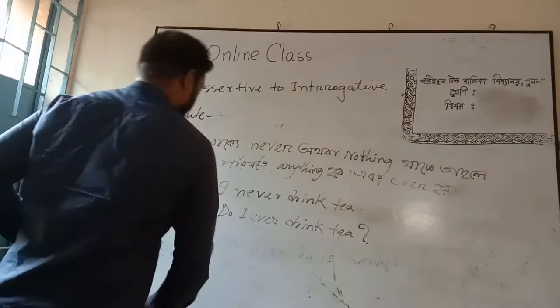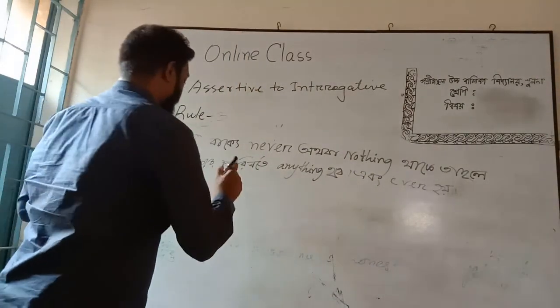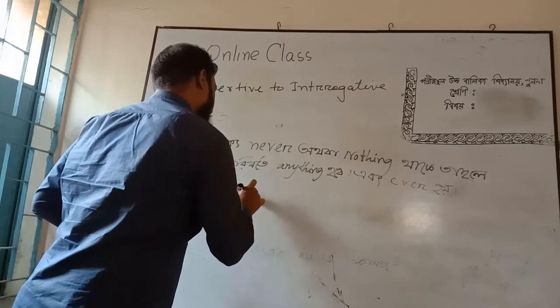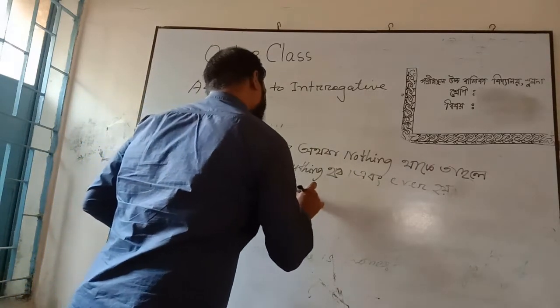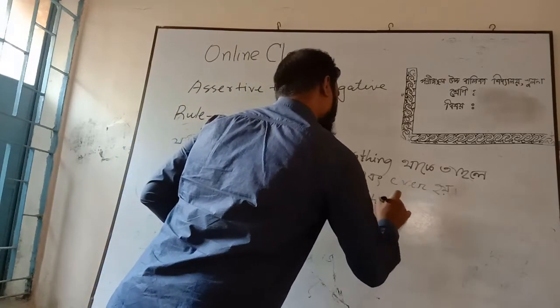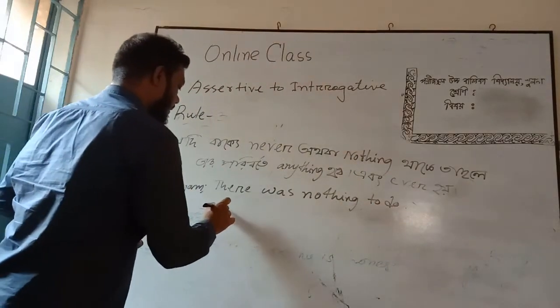And another example, suppose there was nothing to do. What will be the answer?